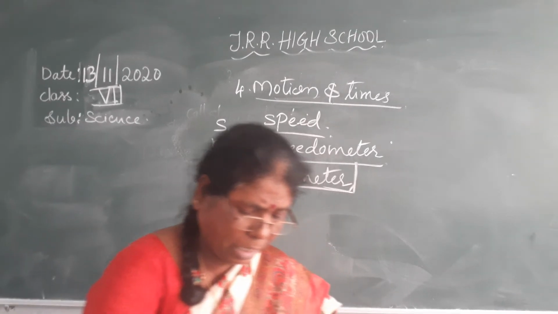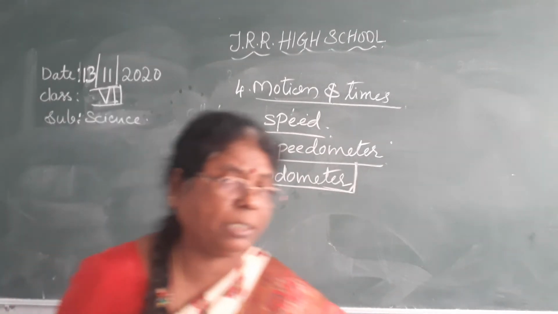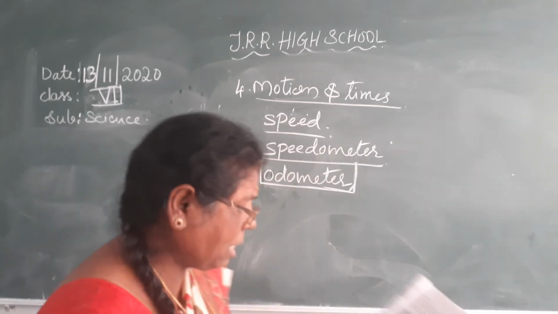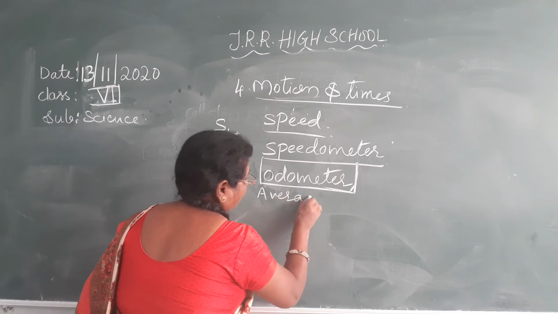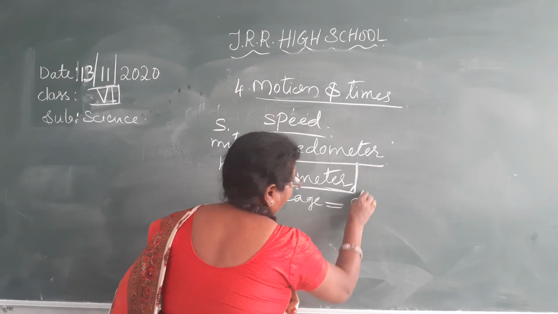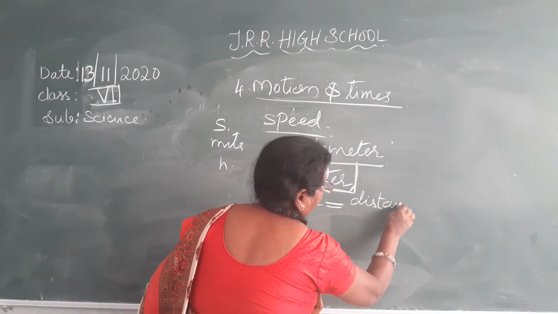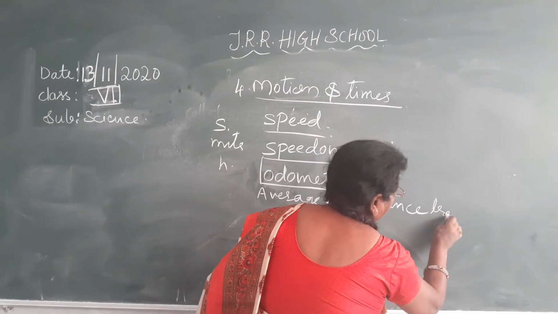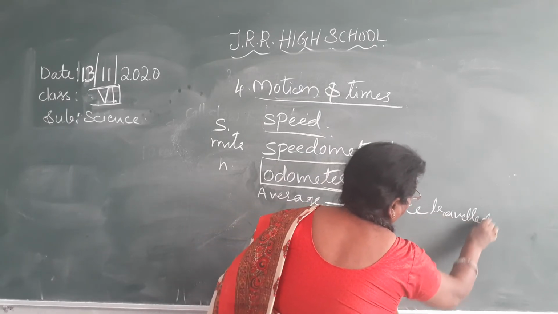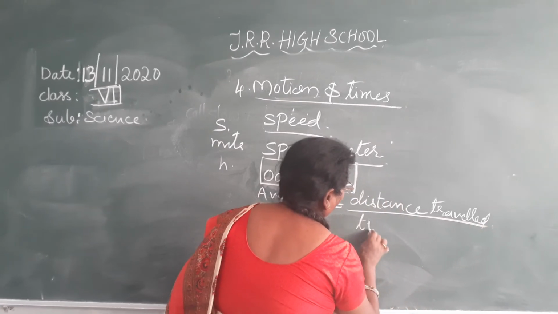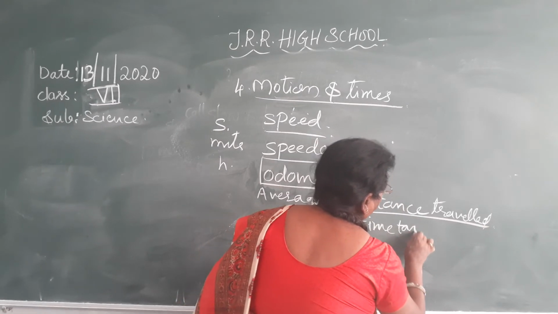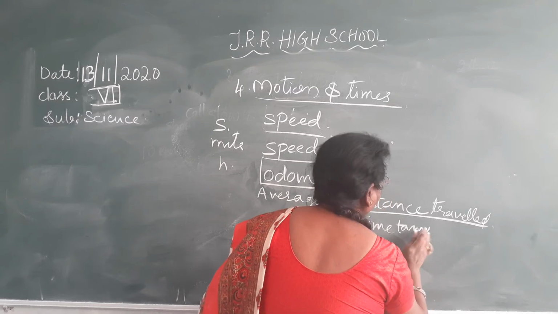Now here we will see how to calculate the average speed. How to calculate average speed? Average speed is equal to distance travelled by time taken. Distance travelled by time taken is called average speed.